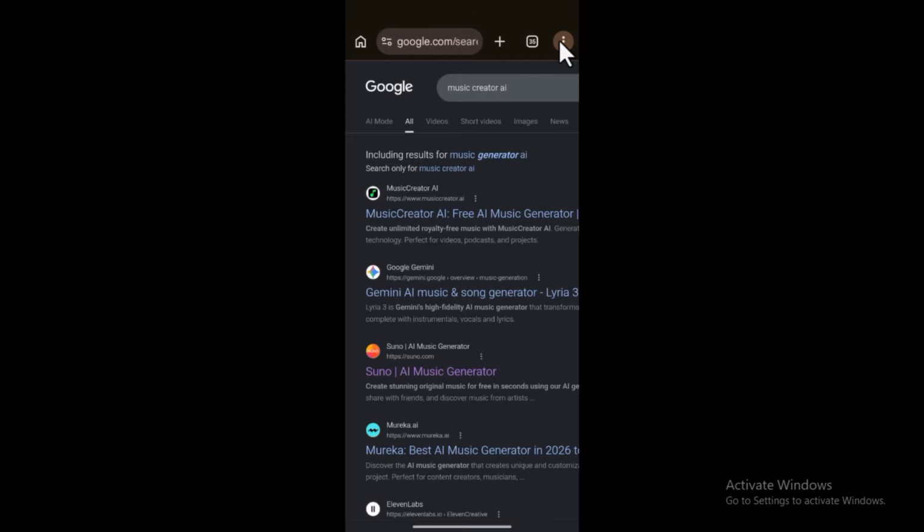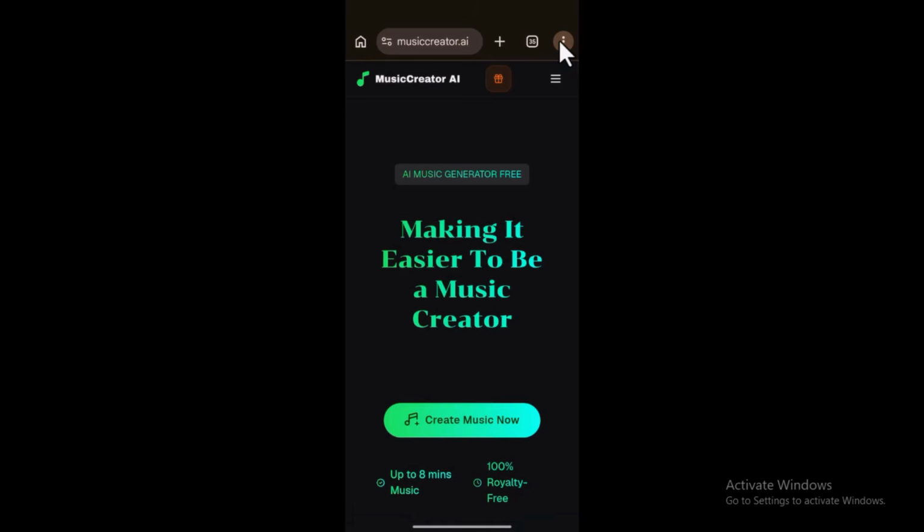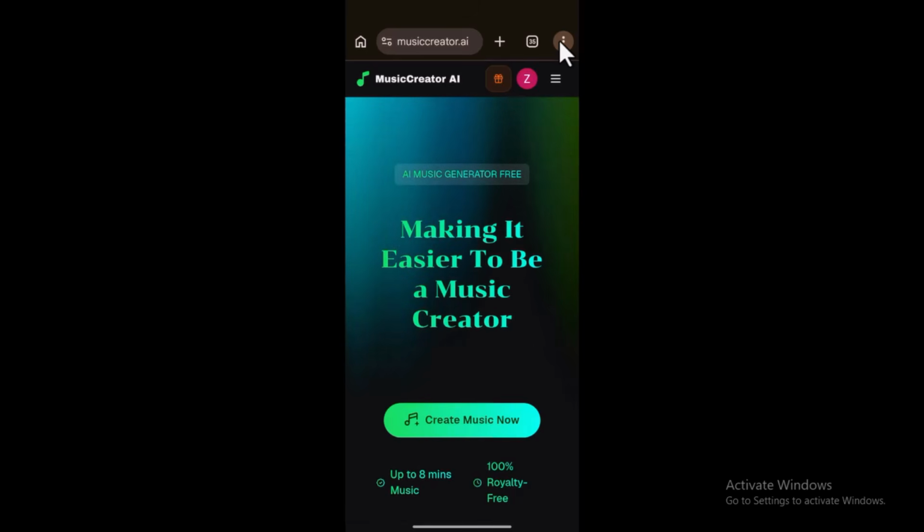Okay, so I'm going to go ahead and click on this first one. Let's use the first one, then we'll come back to the second one. Like I said, this first one gives us access to daily credits once you sign up and sign into the platform. I already have an account with them. Once you sign in, you have access to 2.5 credits. Because I already have an account, let's go ahead and create music.